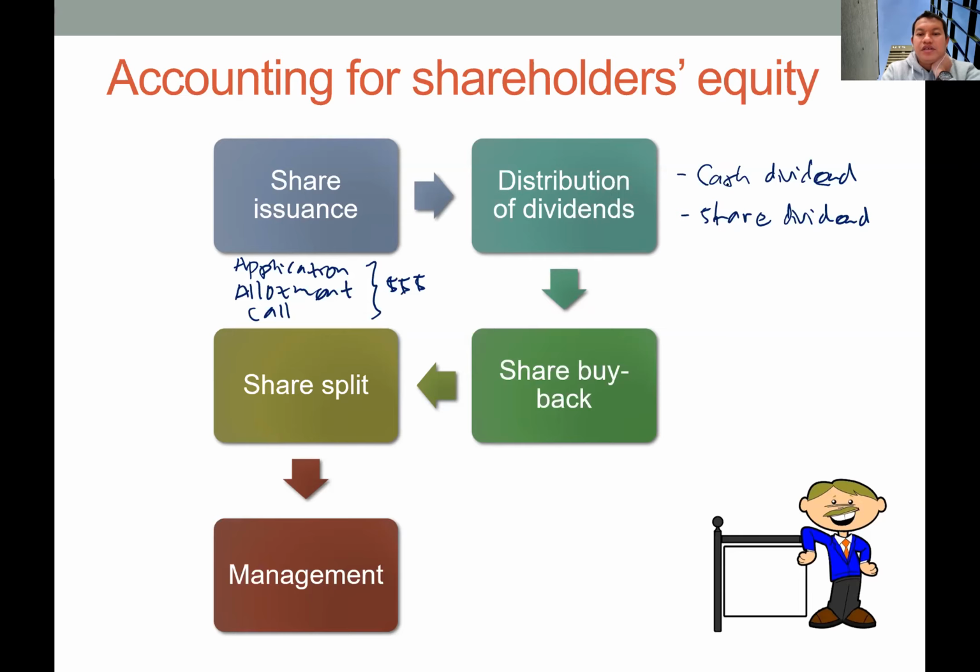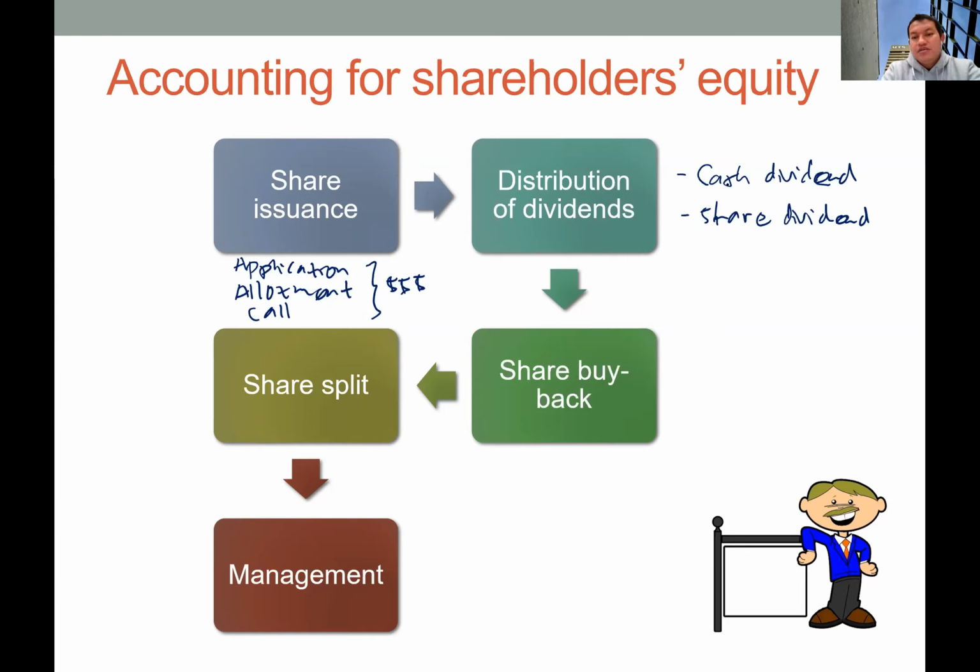Okay, next we have share buyback. So sometimes a company has excess cash and believes that the price of their shares in the market is too low, so the price doesn't reflect the economic resources or the business prospects of the company. They want to increase this price by buying back their own shares from the market.